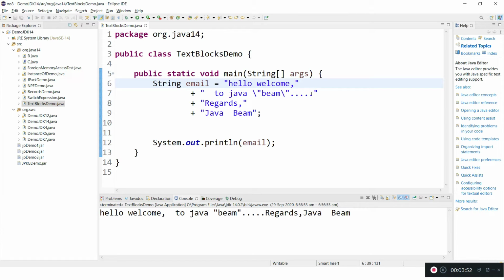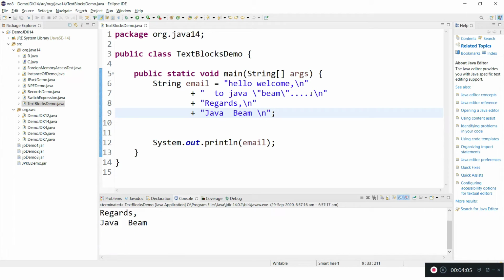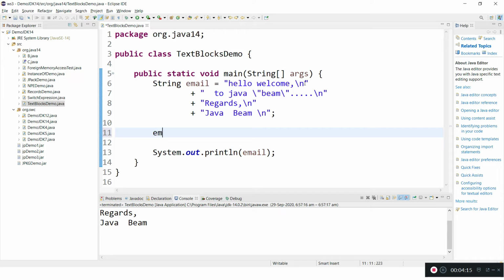Now here, if I want multiple lines, I have to keep the \n, because this is the email format. The email body contains multiple lines, not a single line. So this is how we have to write. We have to keep \n all over the strings, in every line. Let me convert this to text blocks.